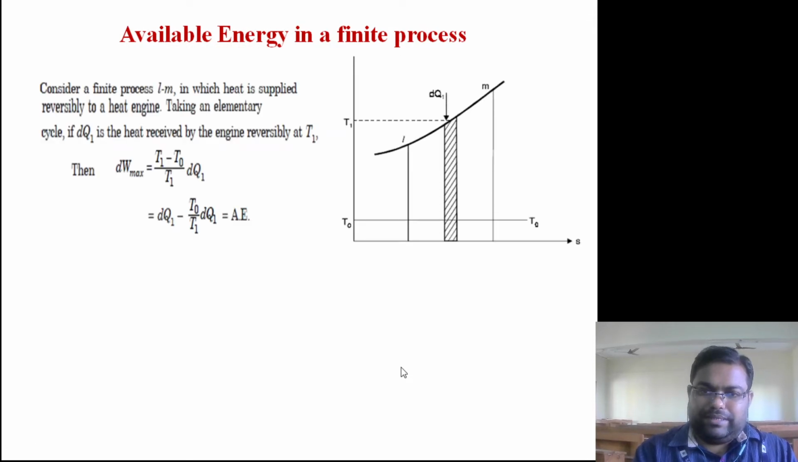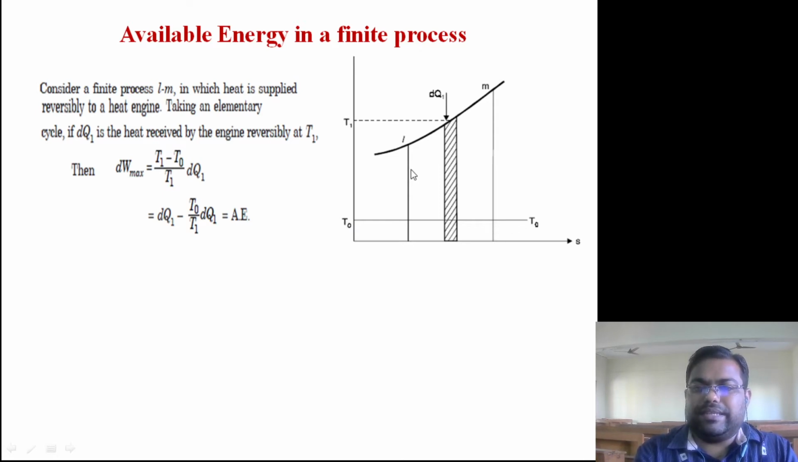Now, if we look at a finite process, consider a finite process L to M, in which heat is supplied reversibly to the heat engine. Taking an elementary cycle, we have assumed this cycle here, in which dQ1 is supplied at some temperature T1, and heat is rejected to the surroundings. The lowest possible temperature of the surroundings I am representing here as T naught. T naught is the temperature of the surroundings.